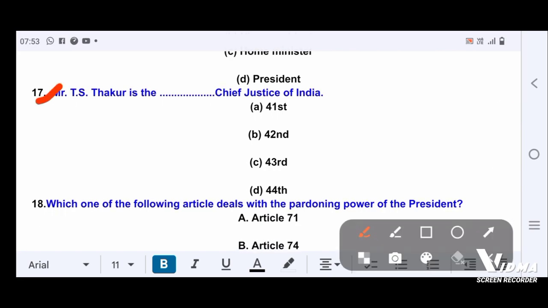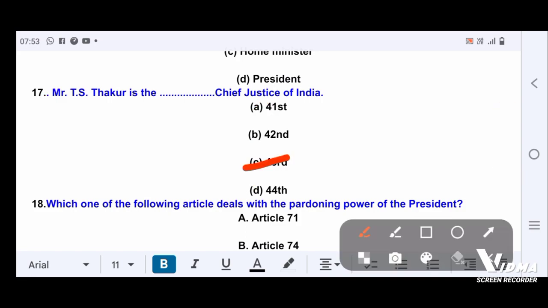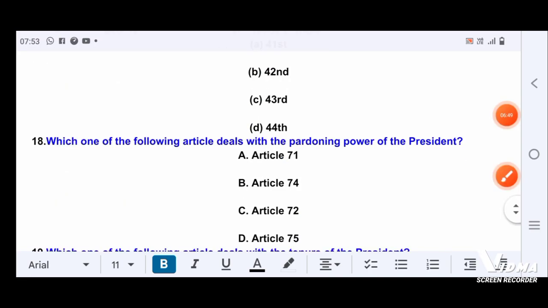Next question. Mr. T.S. Thakur is the day's Chief Justice of India. Option A, 41st. Option B, 46th. Option C, 43rd. Option D, 44th. Correct answer is option C.